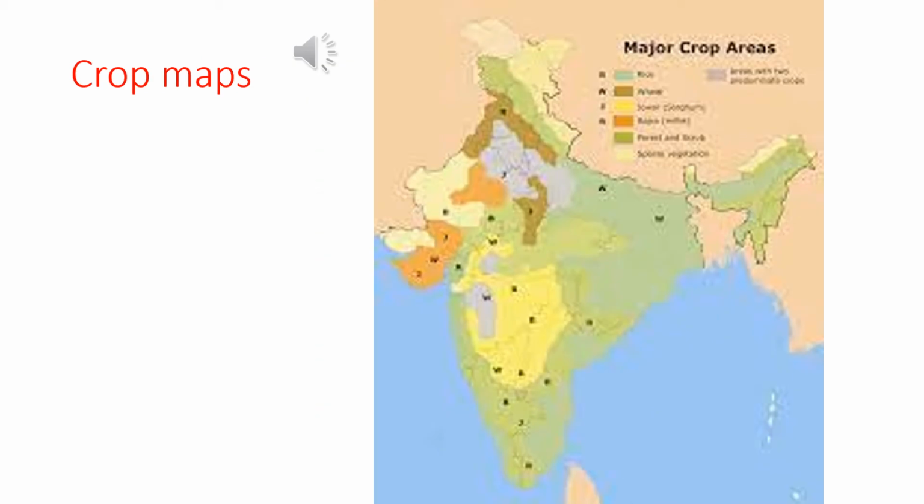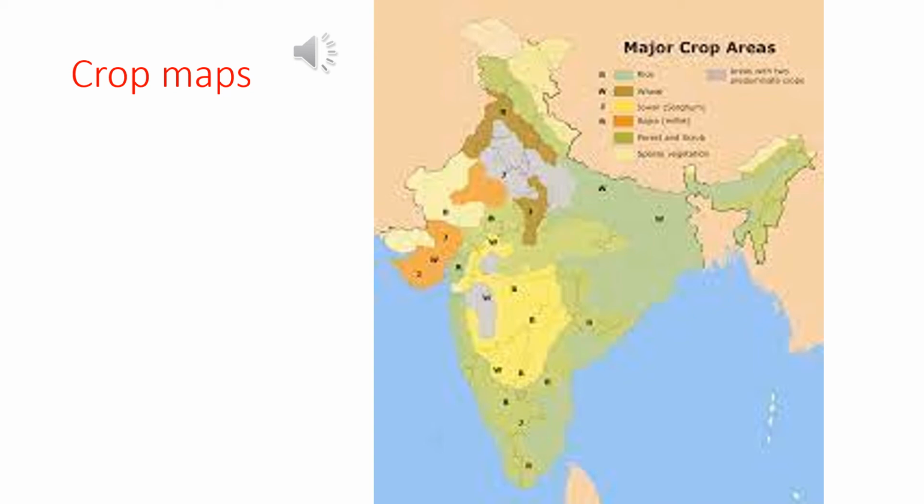Crop maps. Some maps show crops grown in different parts of the given area. They are called crops maps. Look at this Indian map, major crop areas. In this map, you can see only major crops areas grown in different parts of India. So, as you know, the major crops are like rice, wheat, barley, all these things.